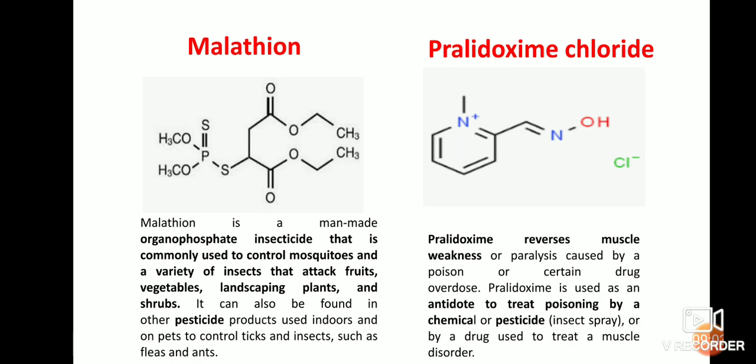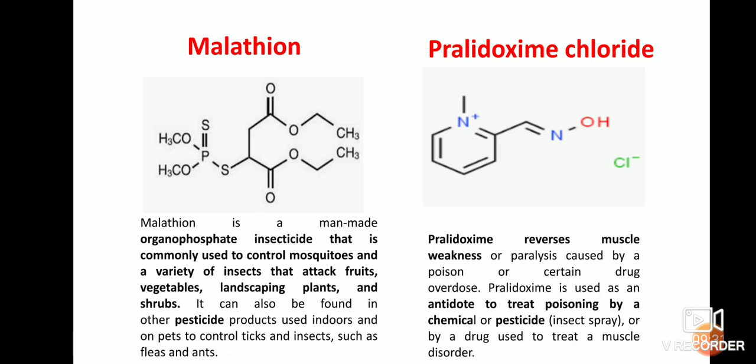Coming to this malathion, this also comes under organophosphate insecticides, mainly used to control mosquitoes as well as insects that attack fruits, vegetables, landscaping plants, and shrubs. It is also found in other pesticide products used indoors and on pets to control ticks and insects such as flies and ants.